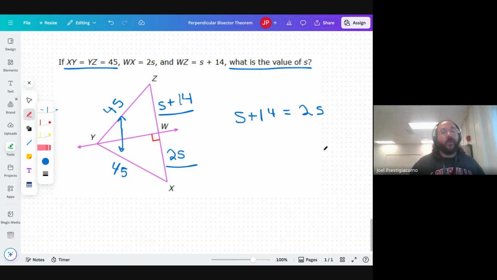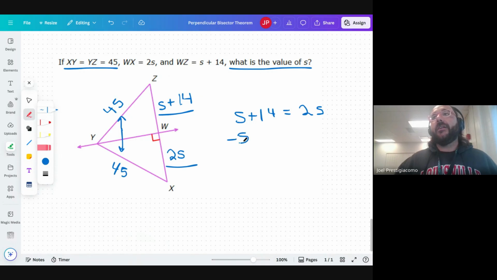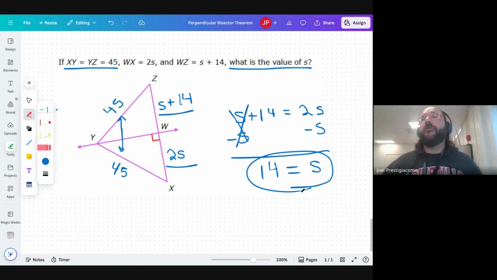Again, you could end up with all sorts of different expressions, but once we have an equation, once we know what to set equal to each other, we can then solve it. The best thing to do in this case would be to subtract S from both sides. This will eliminate the S on the left side, so we'll only have 14, and we'll combine all of the S's on the right. Thankfully, 2S minus S is just a single S. So 14 here will be our answer.